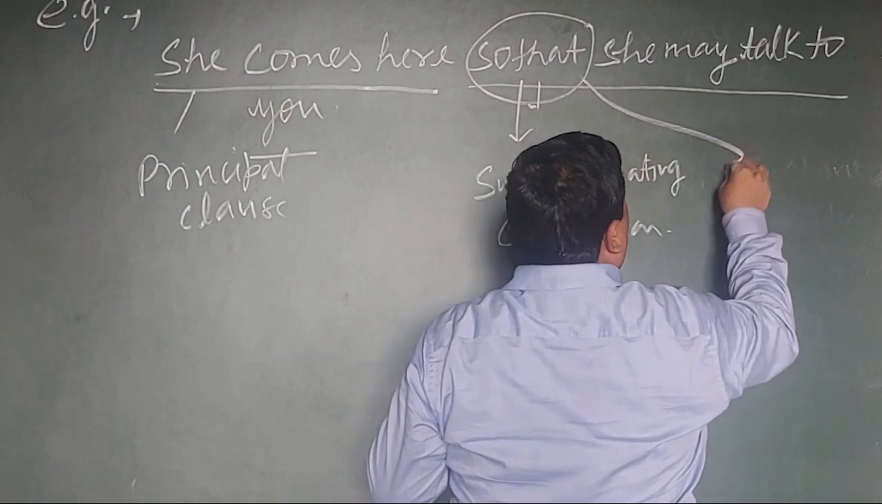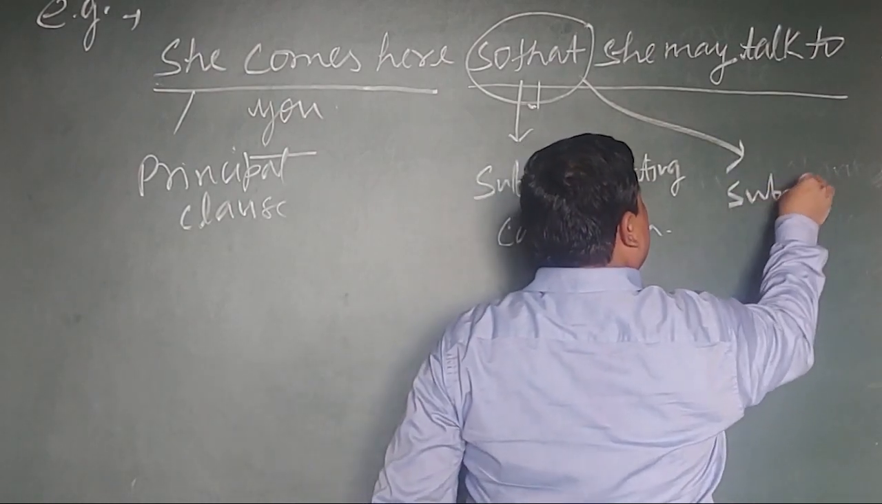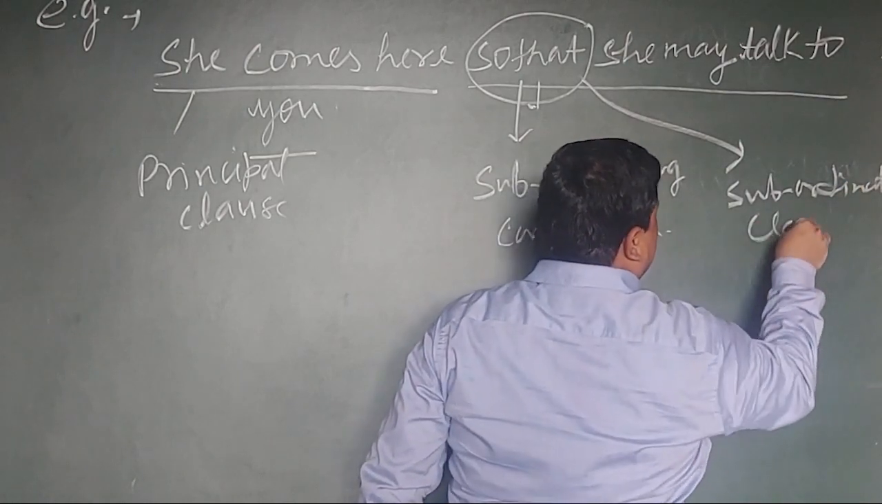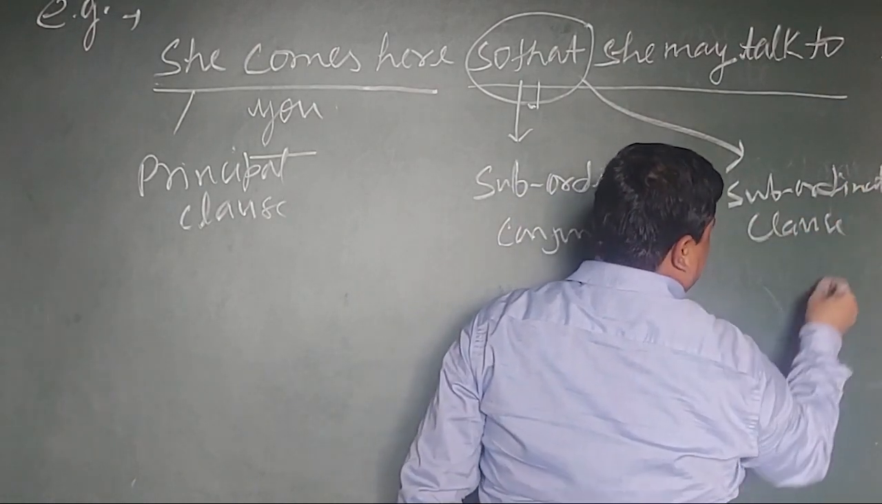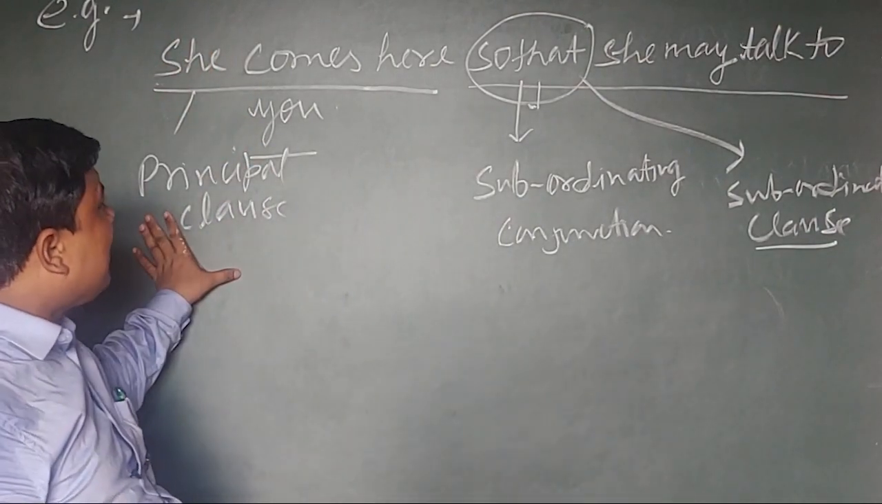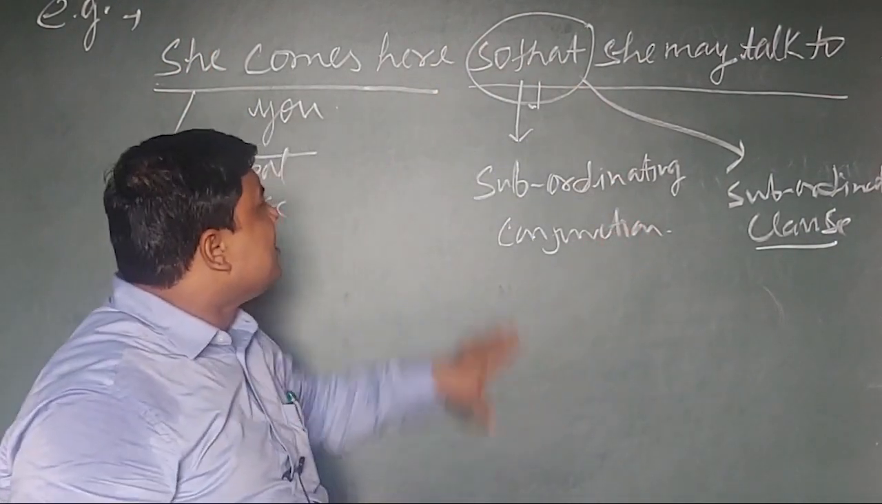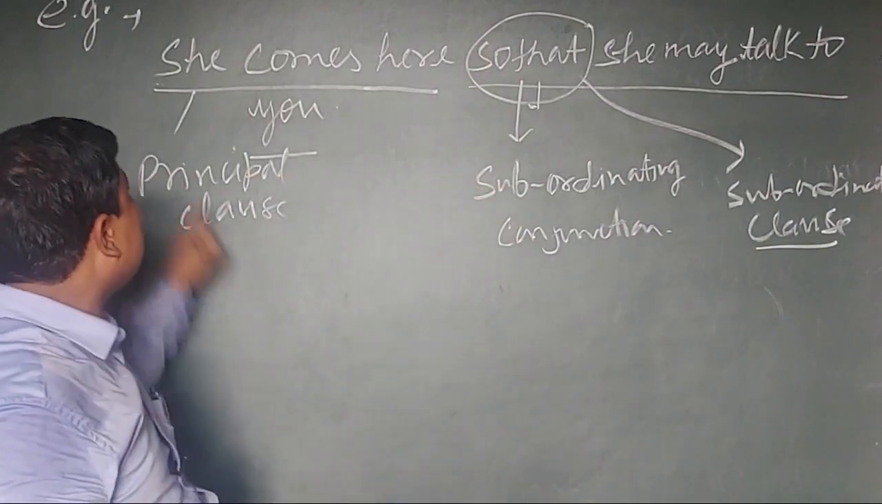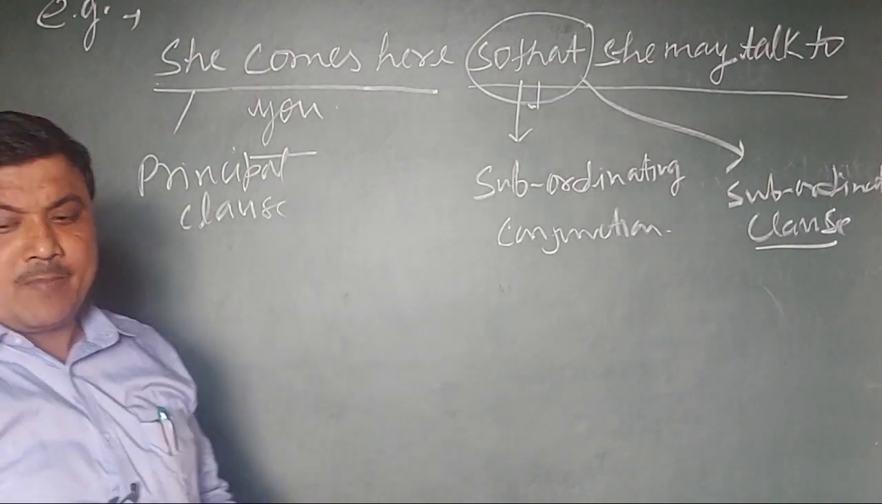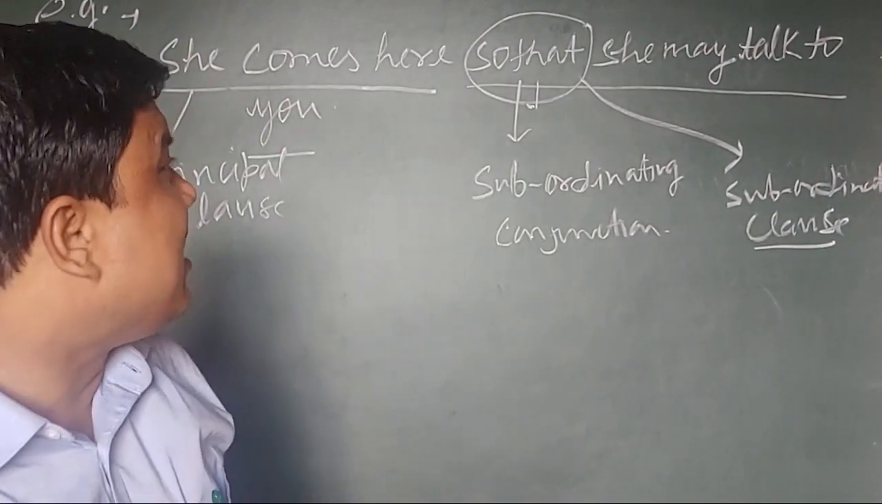And this whole is a subordinate clause. It means one principal clause and one subordinate clause are joined by a subordinating conjunction. This sentence is a complex sentence. Now, one more example I am giving you.